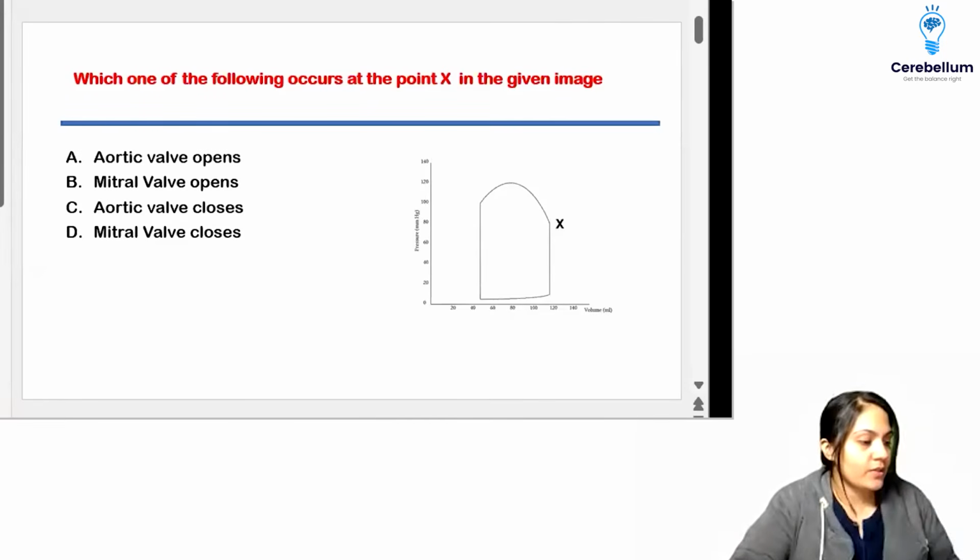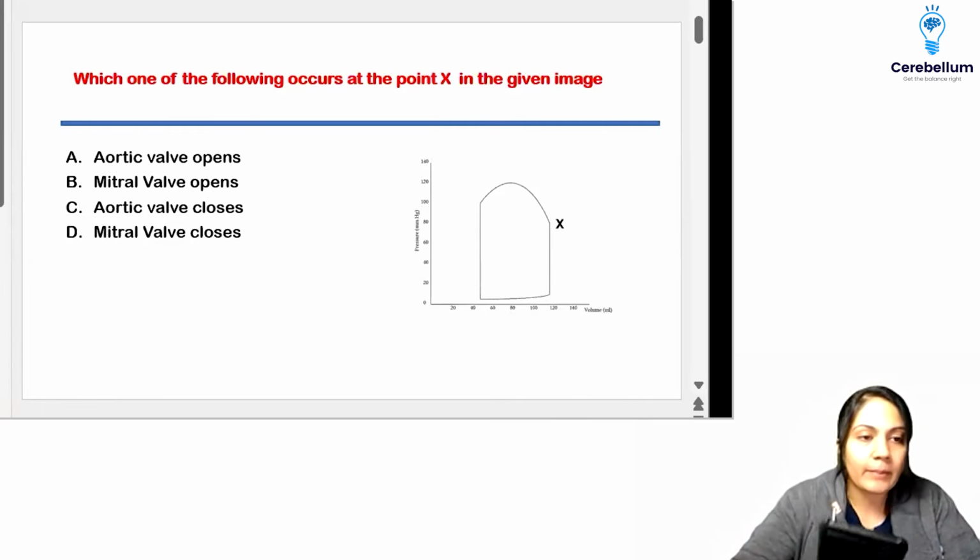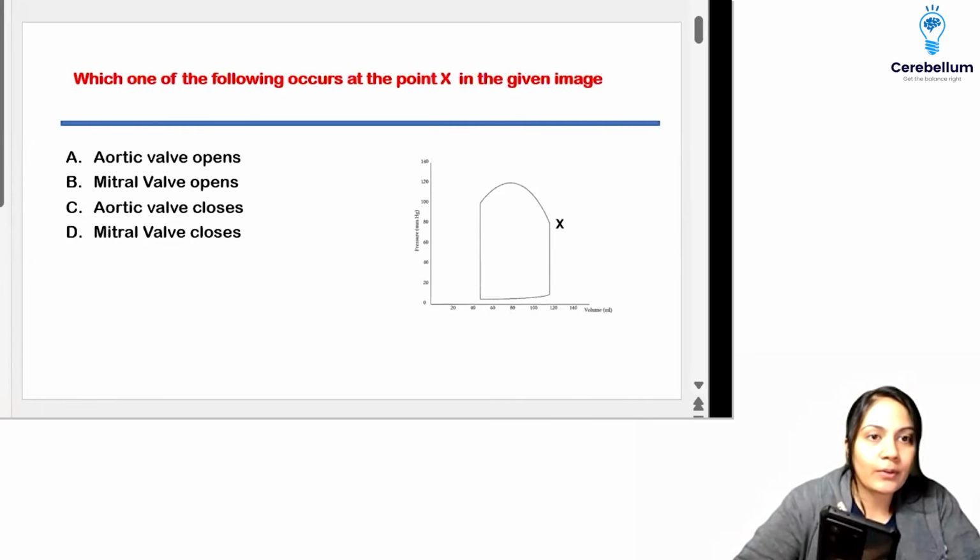Let's go through the physiology questions quickly. I do not have the options of some questions, so you can give them to me in the chat box and I'll definitely add them. For the first question, I was very happy that many graphical questions came, and they were from our notes. I hope you can see the slides.